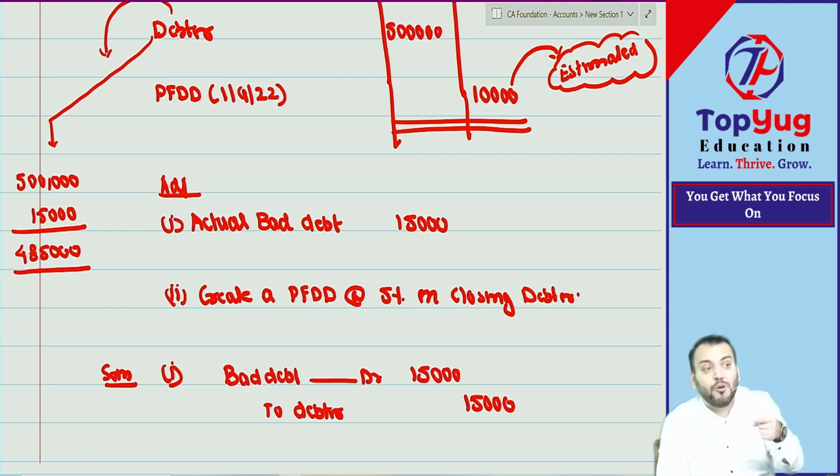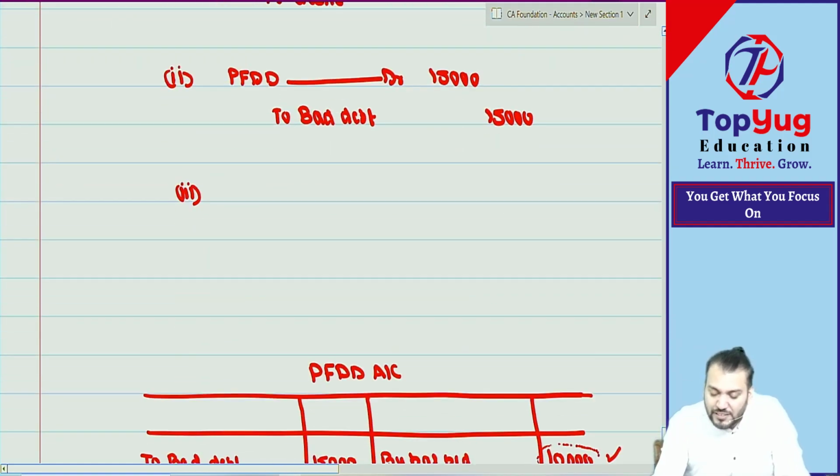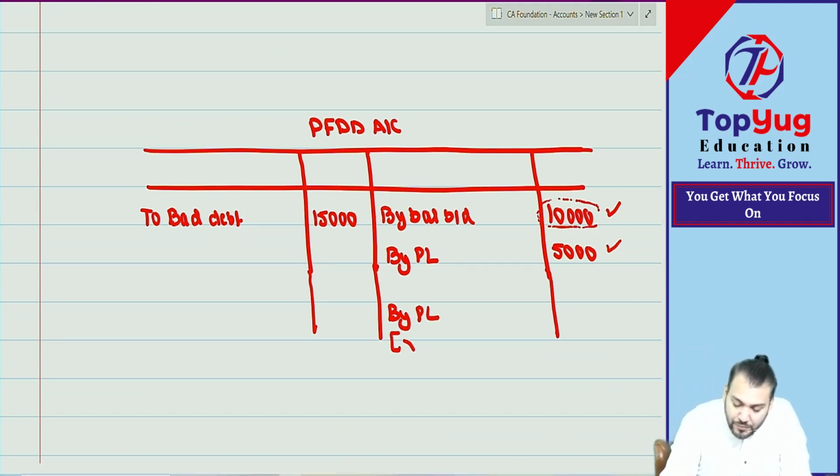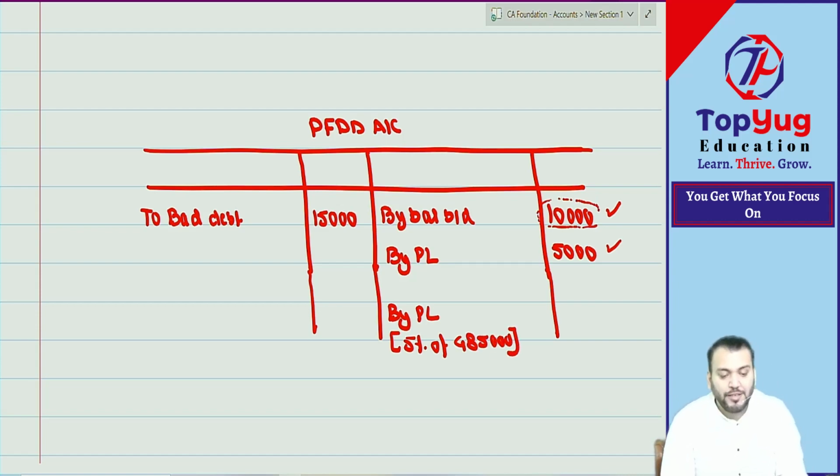So can I say this becomes closing debtor? So we should create provision at the rate of 5% on 4 lakh 85,000, always closing debtor, the closing balance of the debtor account. Understood? So 4 lakh 85,000. So we will again create for the current year by PL. How much will we say? 5% of what? 4 lakh 85,000. Have you understood this point? Bolo. Have you understood? How much?